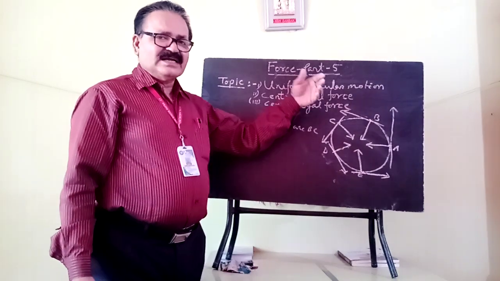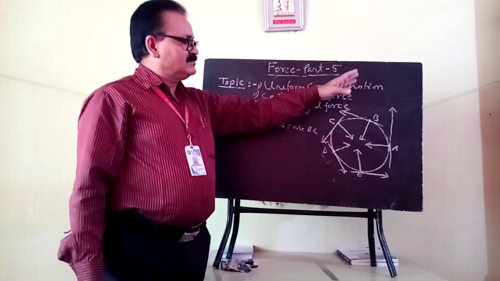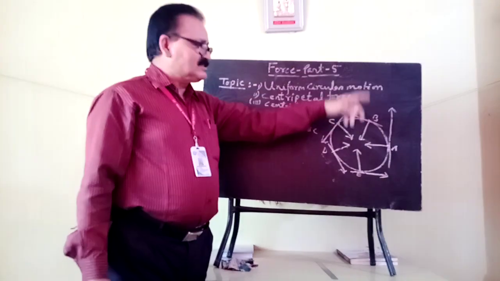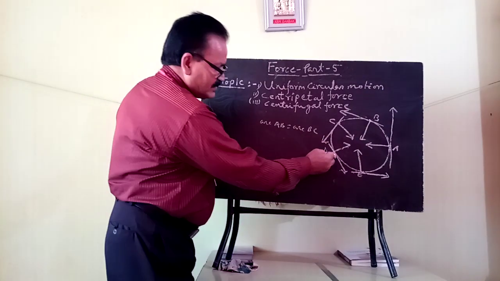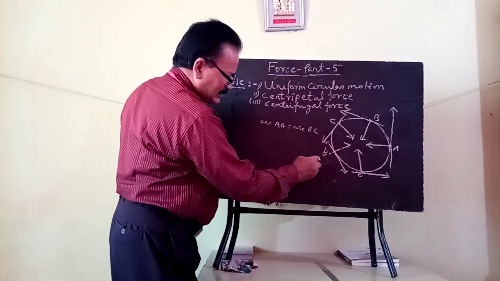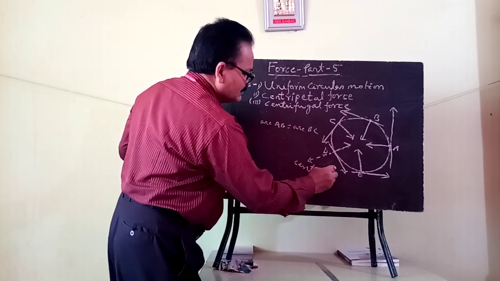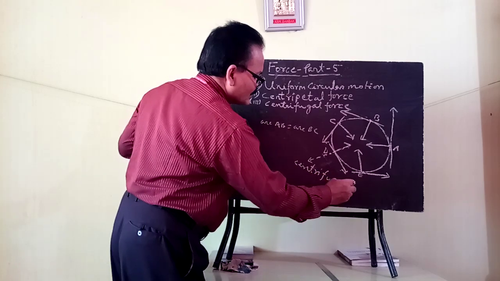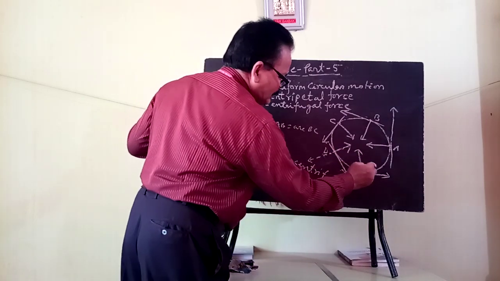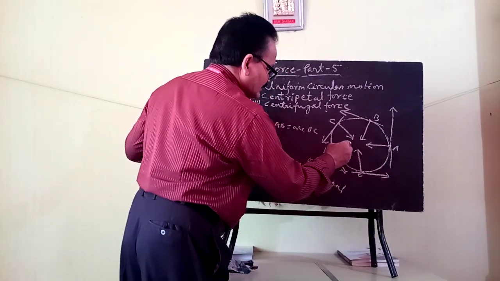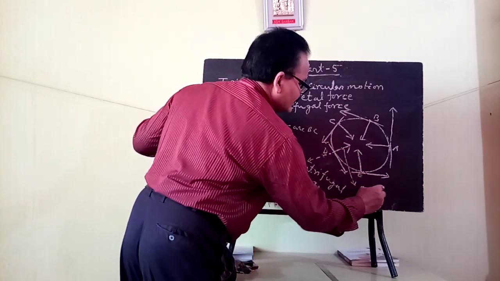So that means there is a force directed away from the center, just opposite to the direction of the centripetal force, and this is the direction of the centrifugal force. But this is the direction of the centripetal force, which is directed towards the center.